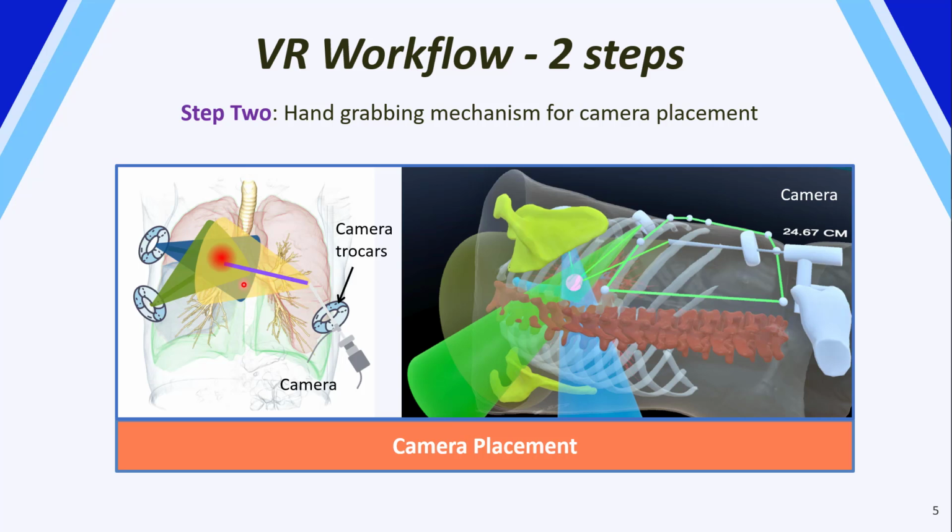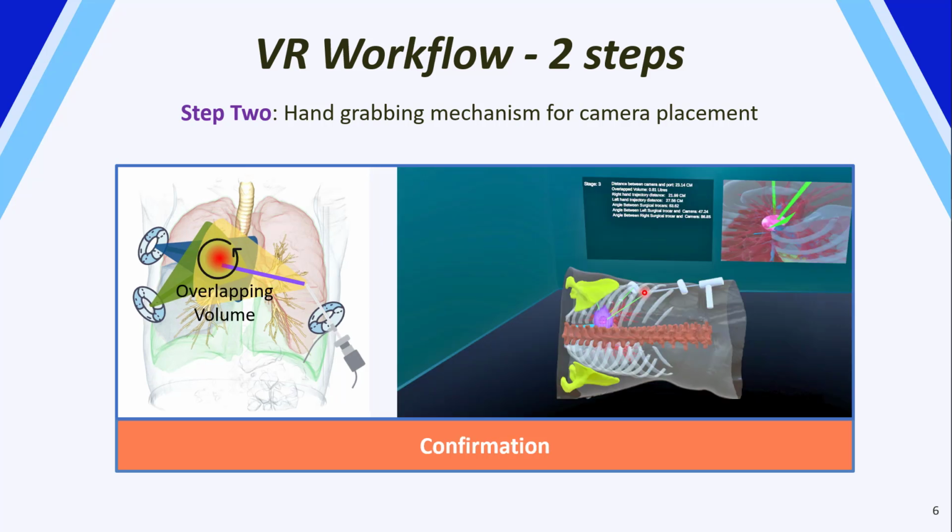In the next step, a virtual camera needs to be placed within the chest area in a way that its optical axis points toward the surgical target. This would not only ensure an optimal view of the surgical area, but it would also maximize the overlap of the camera's field of view with the instrument's working area. A hand-grabbing mechanism within this step allows the user to directly control and adjust the camera's position by using the controllers. During the placement, we provide visual feedback by changing the color of the optical axis to provide further assistance in a valid placement. After confirming the camera placement, the overlap between the camera's field of view and the instrument's degree of freedom will be computed and visualized.